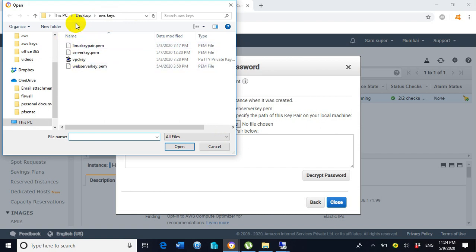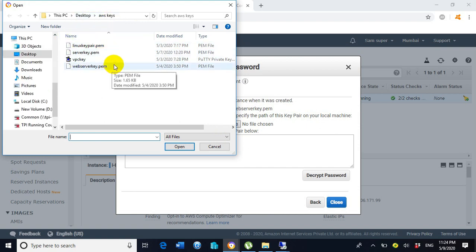So now browse the location and try to see the file. So now you can see here the file name is webserverkey.pem. So this is the key pair file which is required to decrypt the password or to generate the password, which we will utilize to log in inside the EC2 instance.